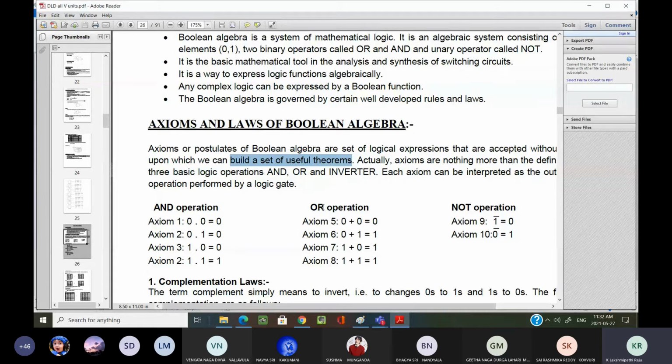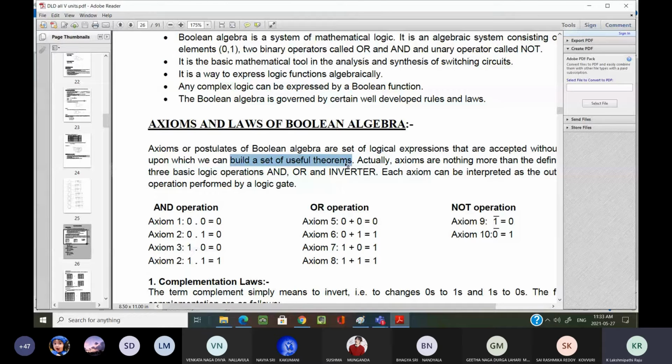That means axioms are nothing but logical expressions that are accepted without any proof. We don't have any proofs for these axioms, but by using these axioms, you can build useful theorems.